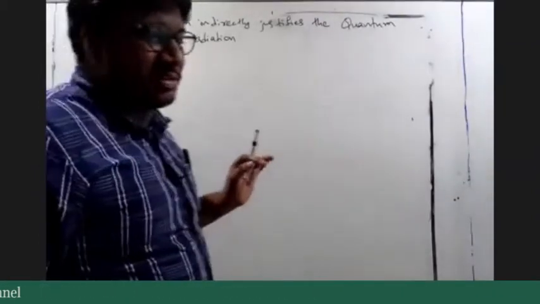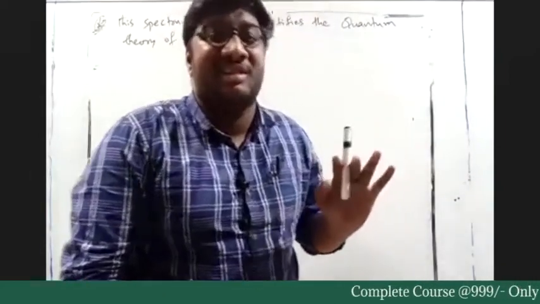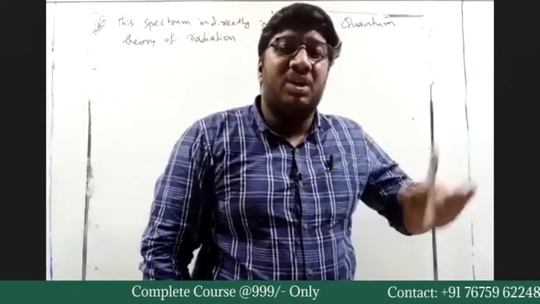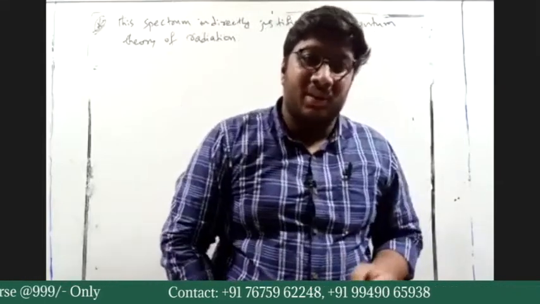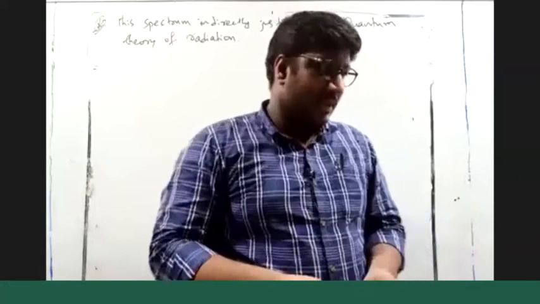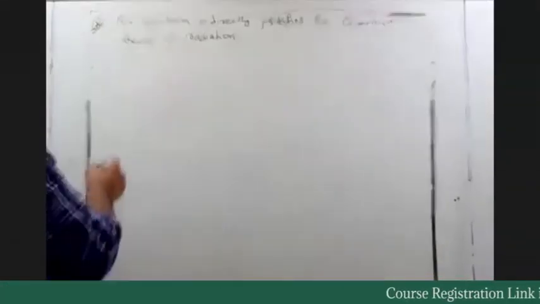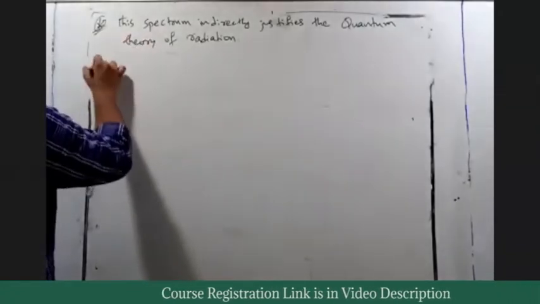One single question: how is the electron present inside an atom? To explain that, we are going to use all this concept. Quantum theory of radiation, everything is used in the board thing. Okay? So questions are very costly. Don't ask too many questions.